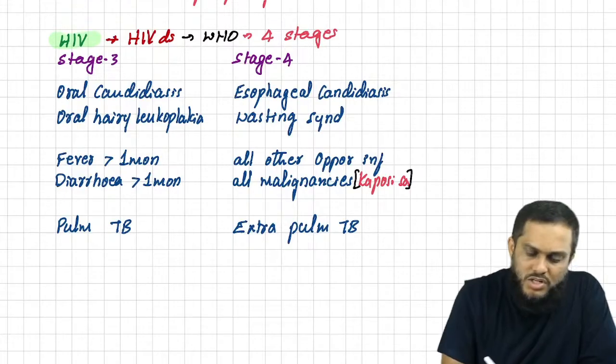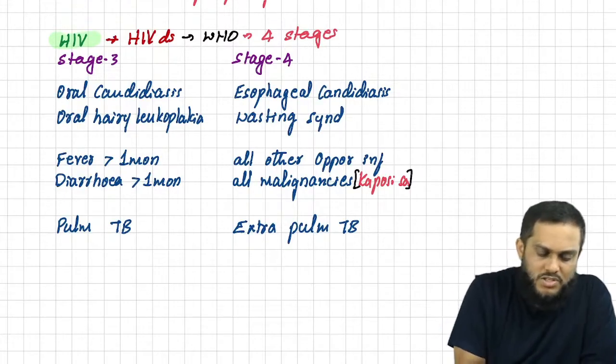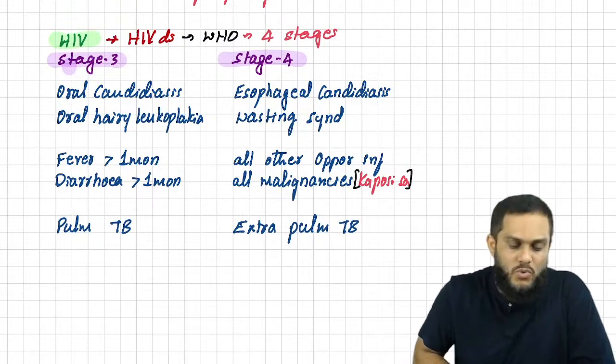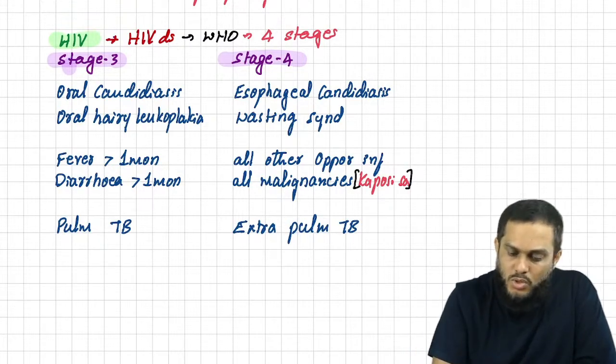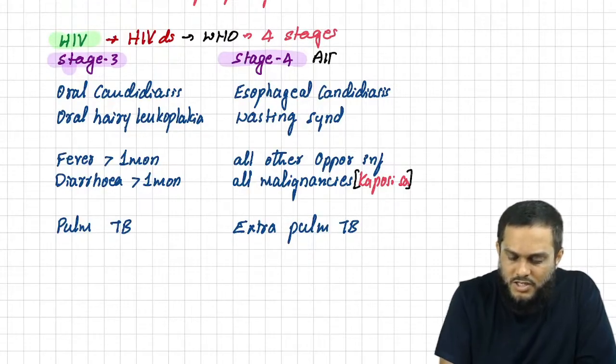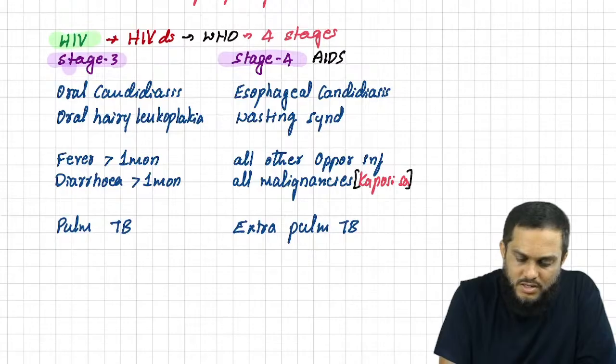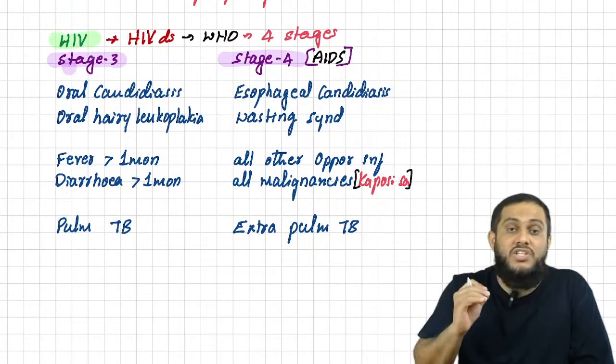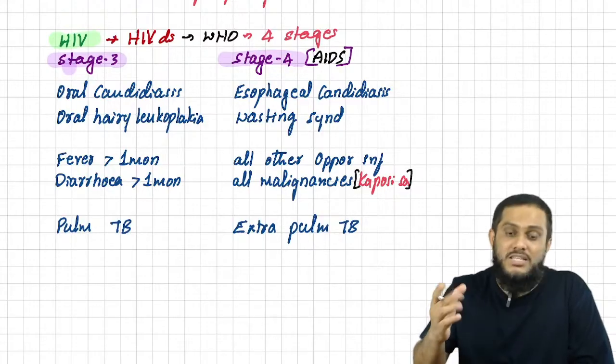In that, the 2 stages which are important are stage 3 and stage 4, and that's why those 2 stages are there in front of you. Remember, stage 4 is also known as AIDS defining illness. That means the end stage of HIV is known as AIDS, and stage 4 is known as AIDS defining illness according to CDC.